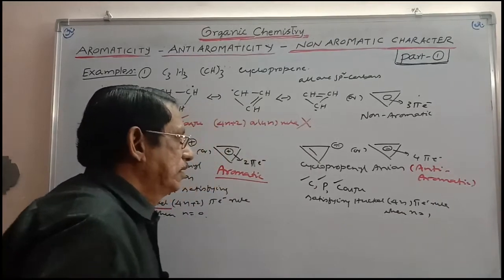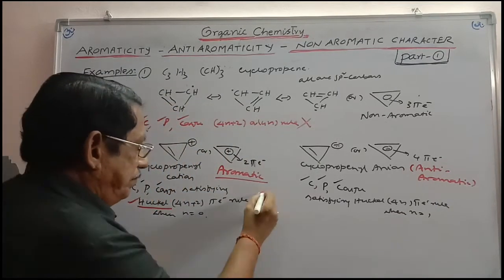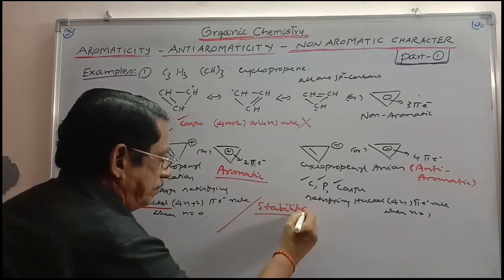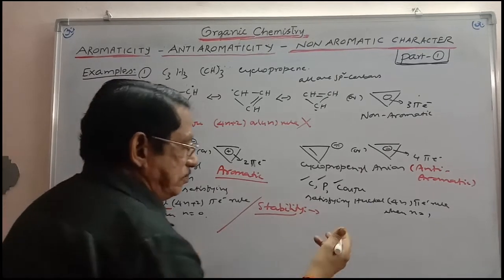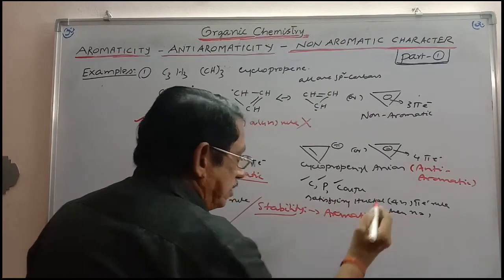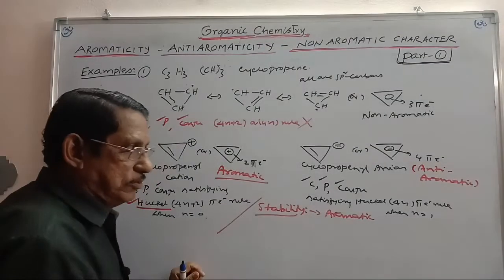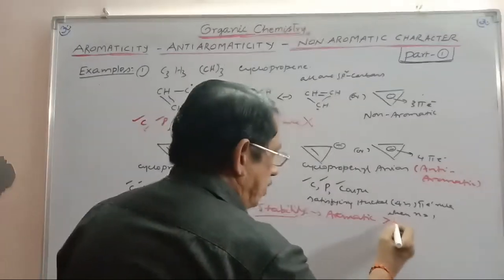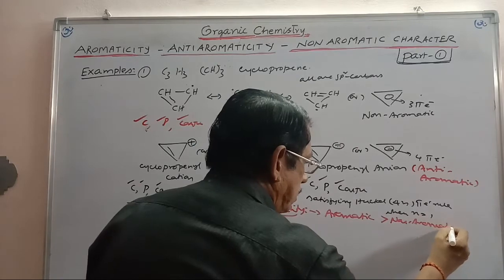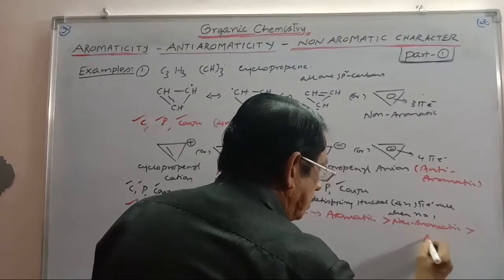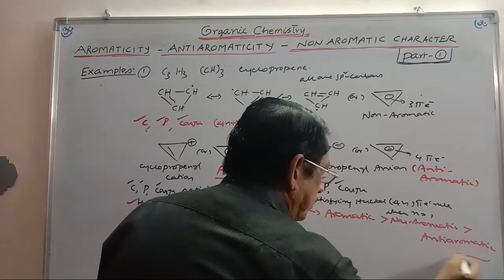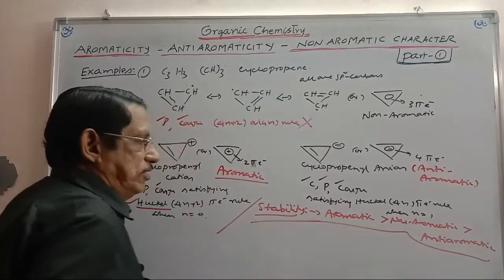If you take the stability, what is the stability order? Highest stability will be attributed to aromatic. Least stability will be attributed to anti-aromatic. In the middle we will have non-aromatic.